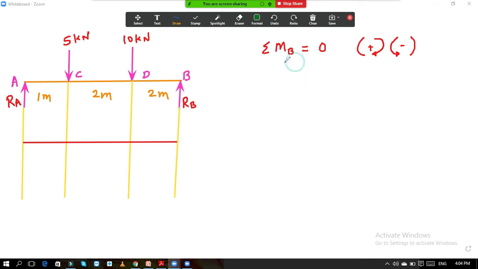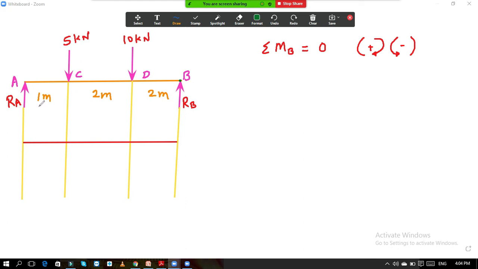So moving further, if we take the moment of all the forces about B equal to 0, moment is nothing but force into perpendicular distance. So we should measure the perpendicular distance from point B. Why from point B? Because we are taking the moment at point B. First is this reaction RA.